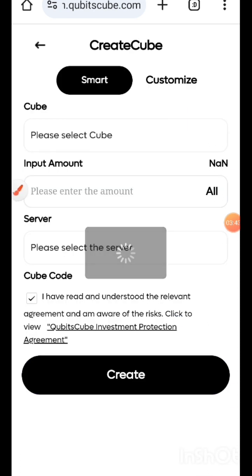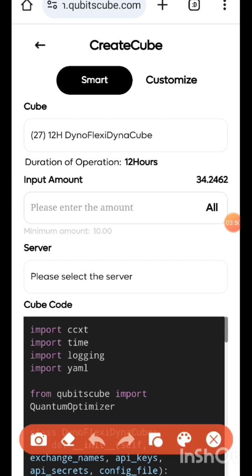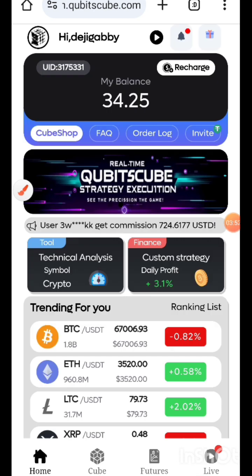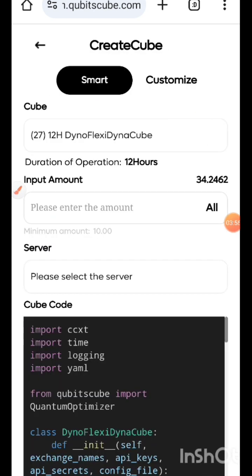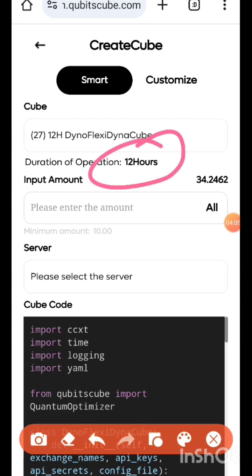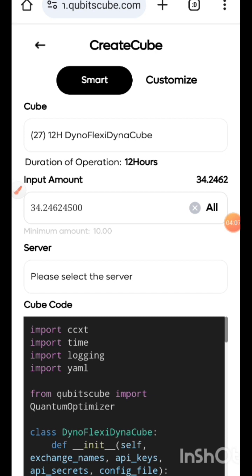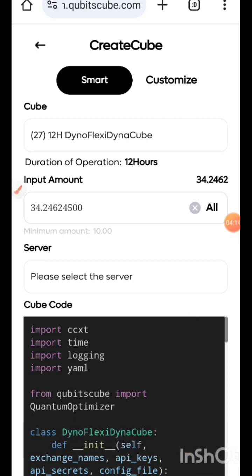Let me just, so use, guys, I've selected this cube already. You can see it's selected already. Okay, sorry guys, let me go back there. So once I click use, automatically I'm on 12 hours trade. You can see duration is 12 hours, guys. So I'm going to use all my funds. I clicked all to trade. So I'm going to select server.